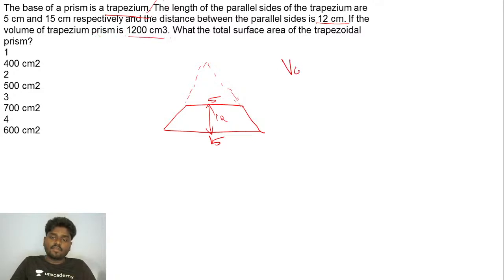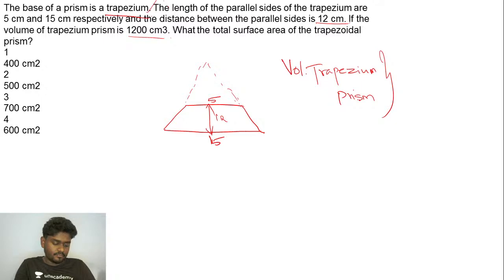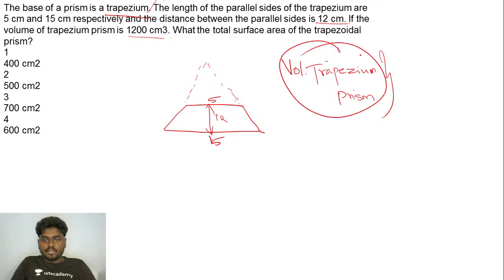First of all, I know the fact that the volume of a trapezium prism is nothing but the base area of the trapezium.